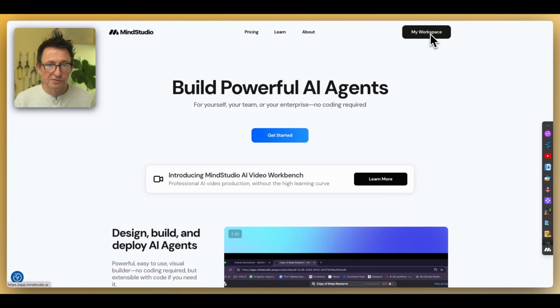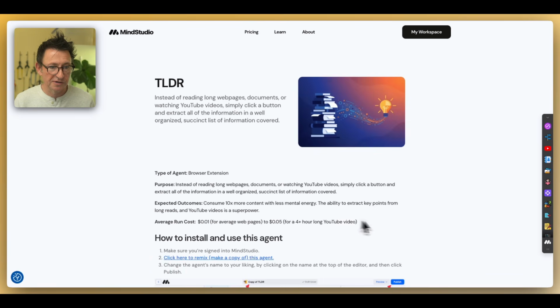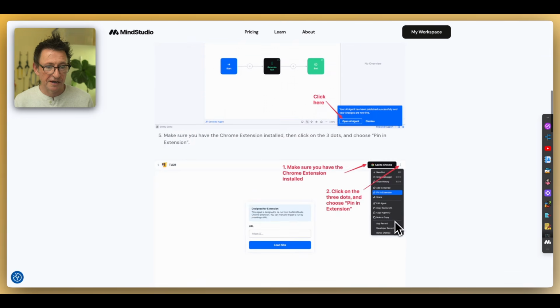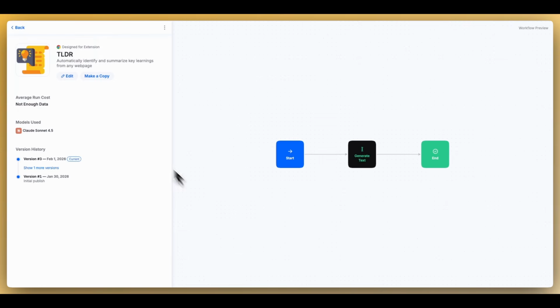Now let me show you how easy it is to make one of these for yourself. If you click on My Workspace after logging into MindStudio, you will see these templates. This first template in productivity is TLDR. I'm just going to click here. And this is a tutorial of exactly what to do, but I'll just show you how easy it is. You can literally click this link to remix, make a copy of this agent, and then say, make a copy.